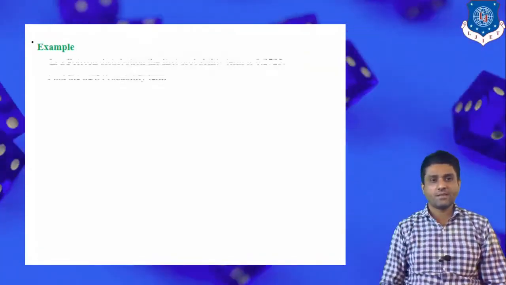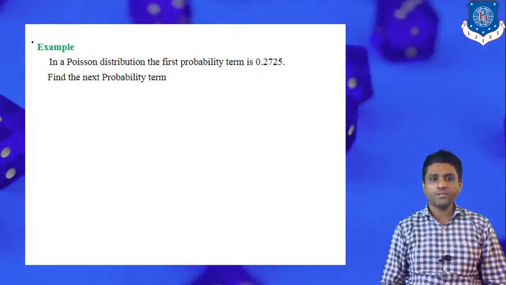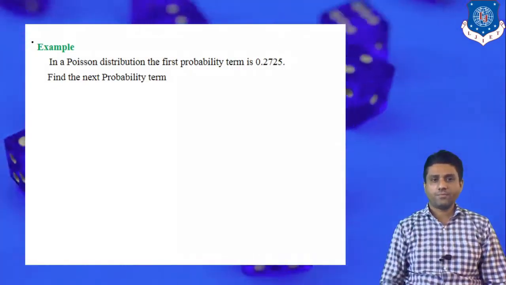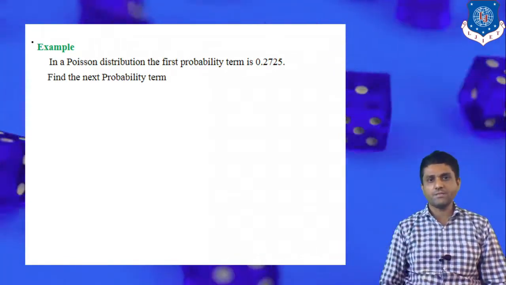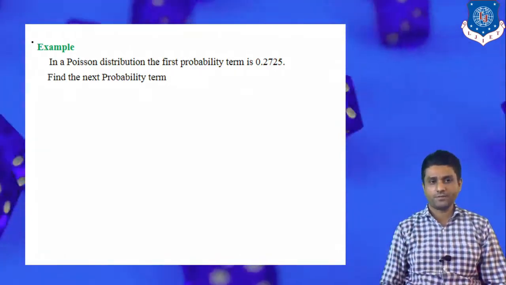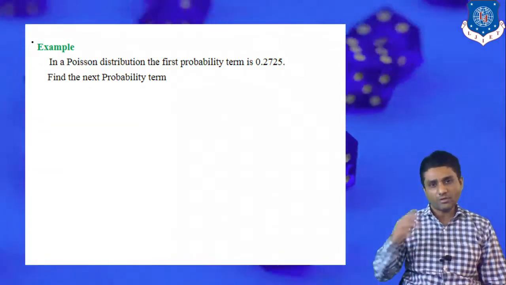So let's start the example. In a Poisson distribution, the first probability term is given, say approximately 0.27, and we are interested in finding the next probability term.